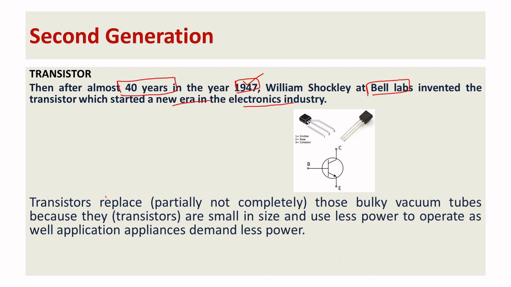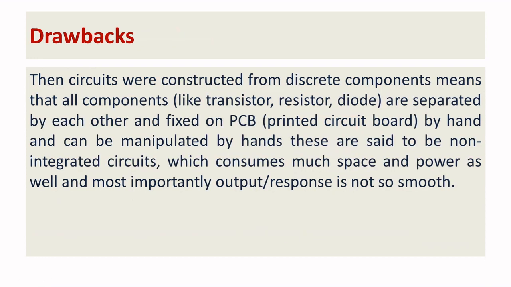Right? It has replaced the drawbacks of vacuum tubes, whatever you highlighted in the previous slides. So next, when you look at the drawbacks in the second generation, all are discrete components. It occupies a large footprint. See, we designed the diode, then the transistor, and we got a new era.